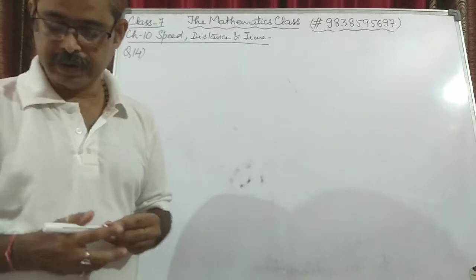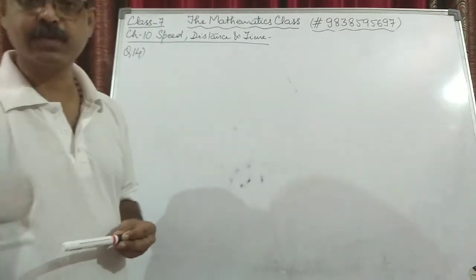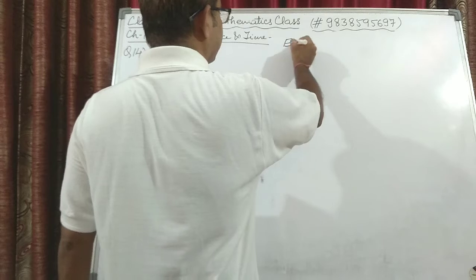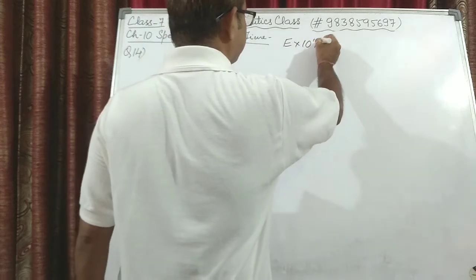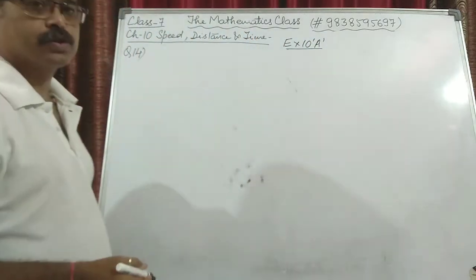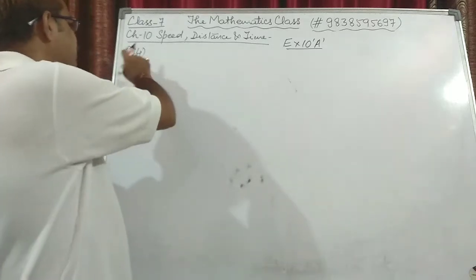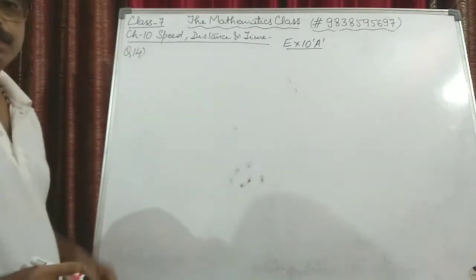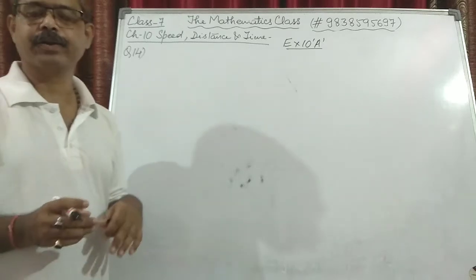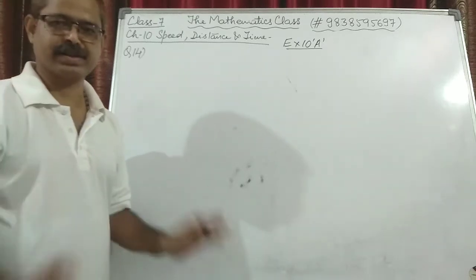Now we have done up to question number 12 of exercise 10A, and we were doing the questions in the multiples of 2. So the next question is question number 14. I will be starting with question number 14. This is the last question and then later on we will move on to the next exercise.